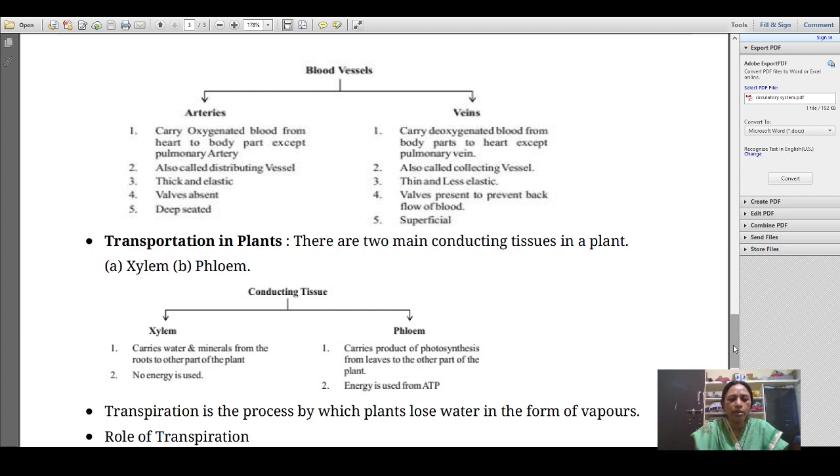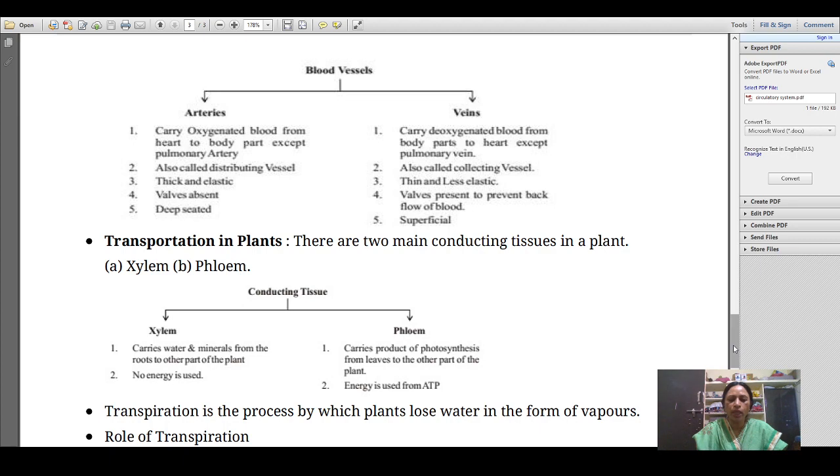Arteries have thick and elastic walls. Veins have thin and less elastic walls. Why do arteries have thick and elastic walls? Because they have to take the oxygenated blood and transport it to all parts of the body with high pressure, so they need the wall to be thick and elastic. In arteries, valves are absent because no backflow of blood is needed, but veins carry deoxygenated blood, so valves are present to prevent backflow of the blood. Arteries are deeply seated while veins are superficial.